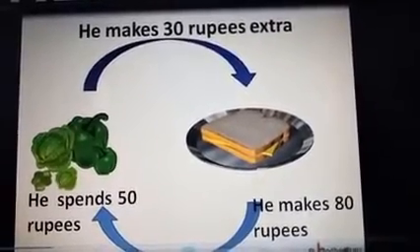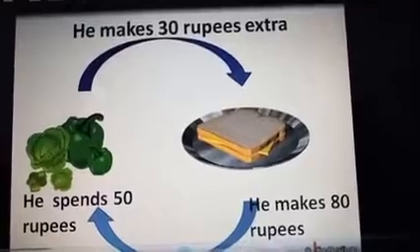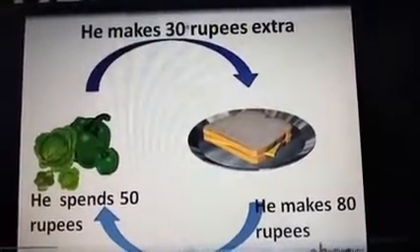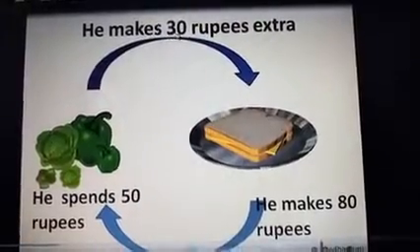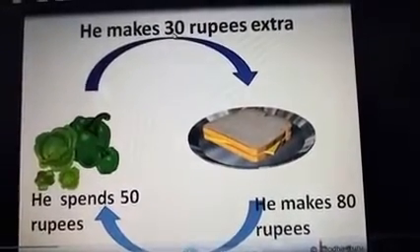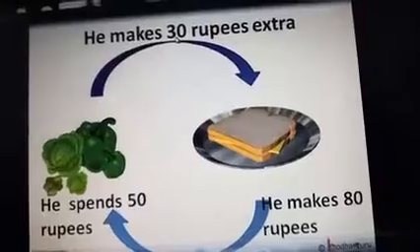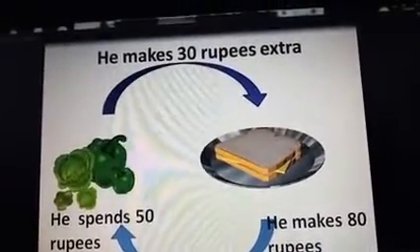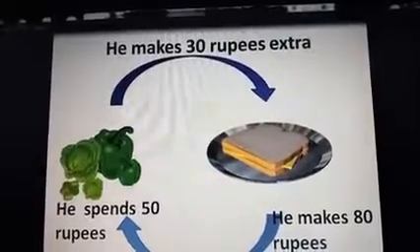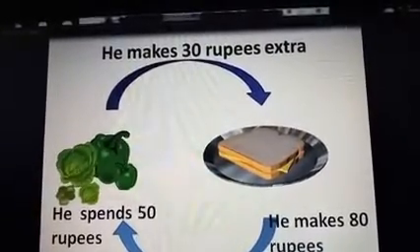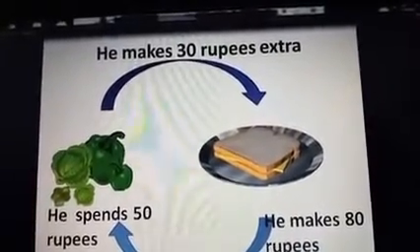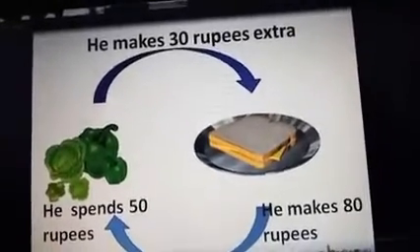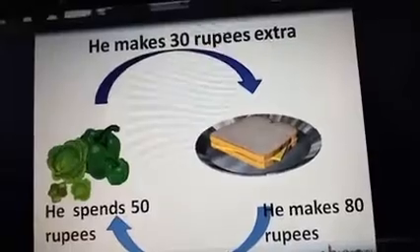This 30 rupees is for his family. So this extra 30 rupees, that is profit, children. He spends this 30 rupees on his family. This means he earns an extra 30 rupees every day. So the extra 30 rupees is the profit. Isn't it?